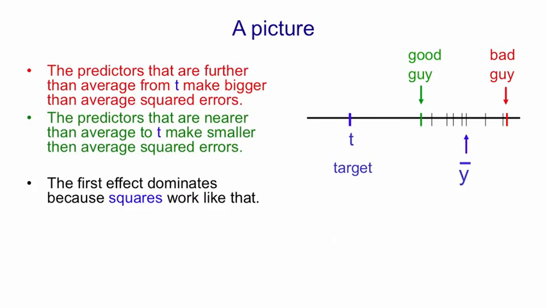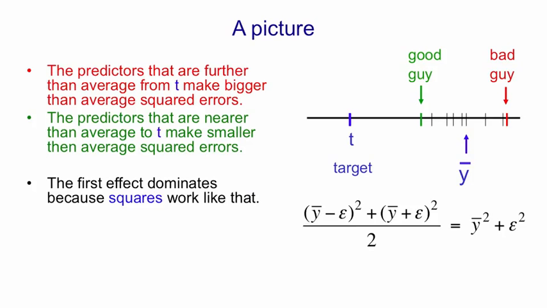So if you look at the math, let's suppose that the good guy and the bad guy were equally far from the mean. So the average squared error they make is (y bar minus epsilon) squared plus (y bar plus epsilon) squared. And when we work that out, we get the squared error that the mean of the predictors makes plus an epsilon squared. So we win by averaging predictors before we compare them with the target. That's not always true. It depends very much on using a squared error.